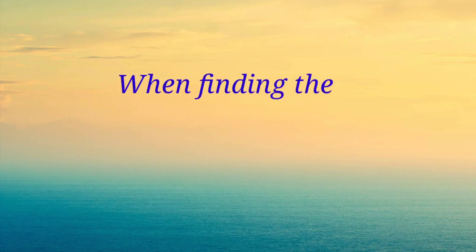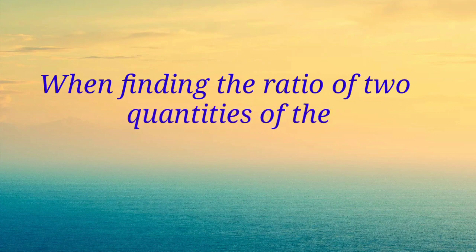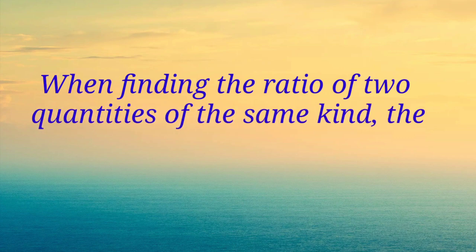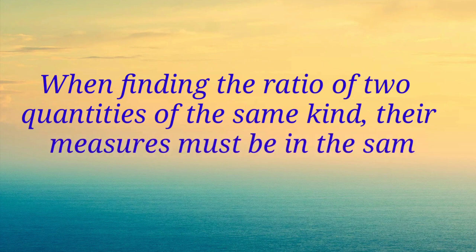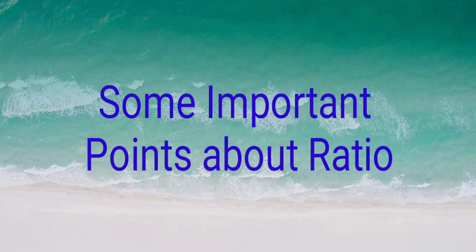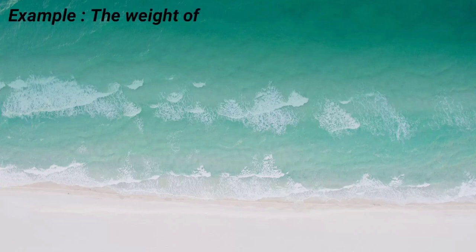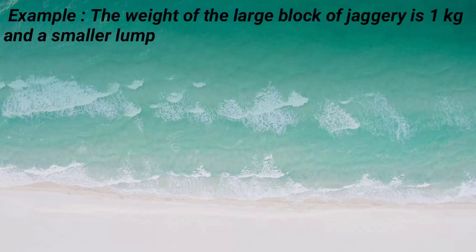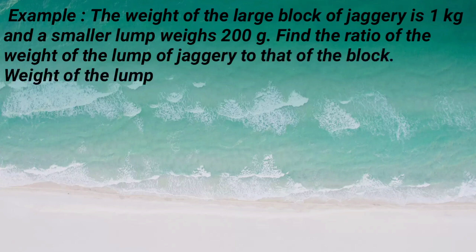When finding the ratio of two quantities of the same kind, their measures must be in the same units. For that, let us see one example. Some important points about ratio. The weight of the large block of jaggery is 1 kg and a smaller lump weighs 200 gram.